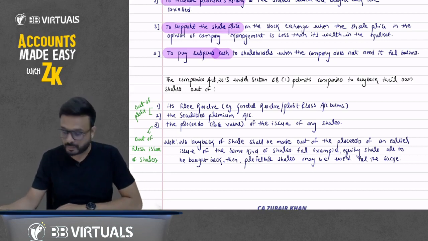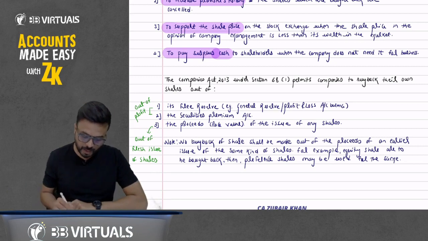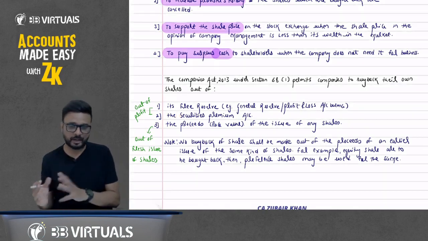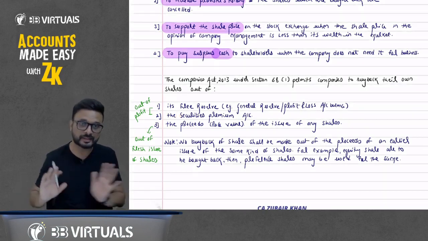So understand this? We can do the buyback as per the Companies Act out of these reserves and out of fresh issue of shares. When it is free reserve, we have to create a CRR. Don't worry about the entries and all that, we'll discuss it in detail.